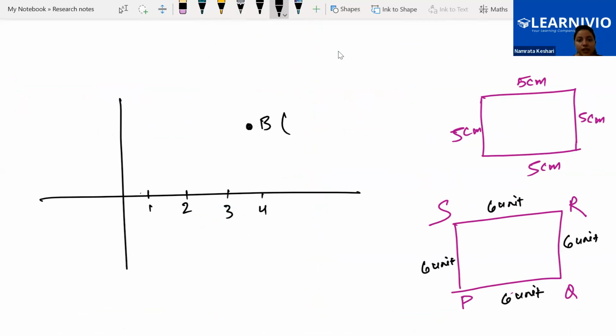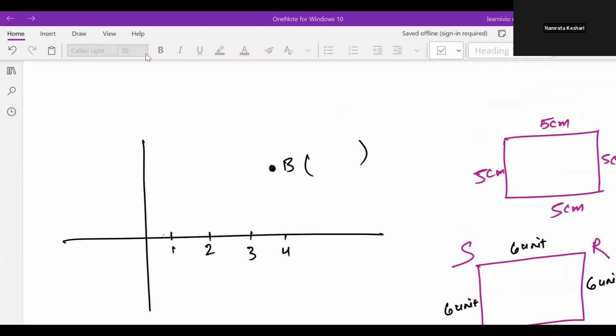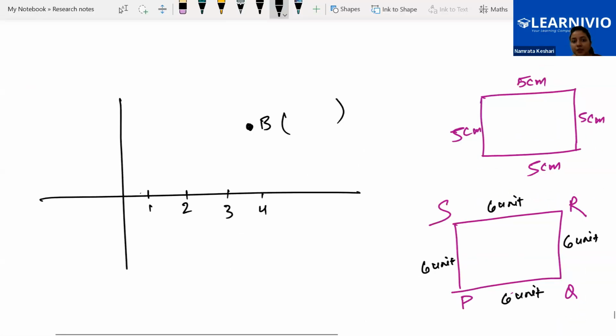If we have to find the coordinate, if we are having any coordinate, let's say B. Okay, can you tell me what is the coordinate of B?